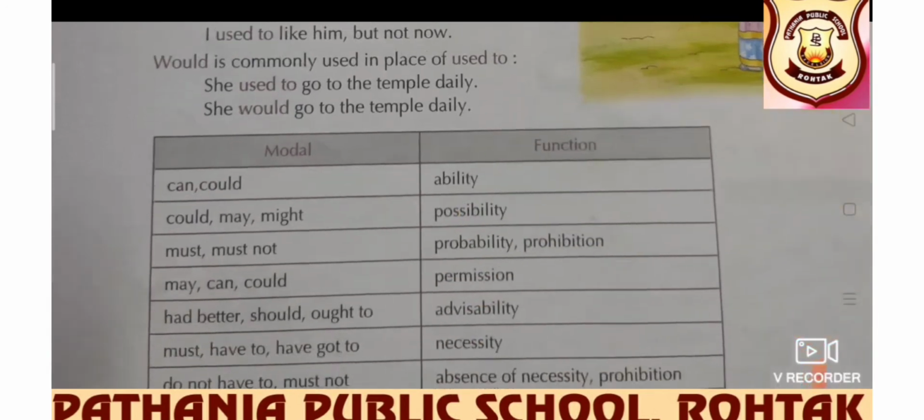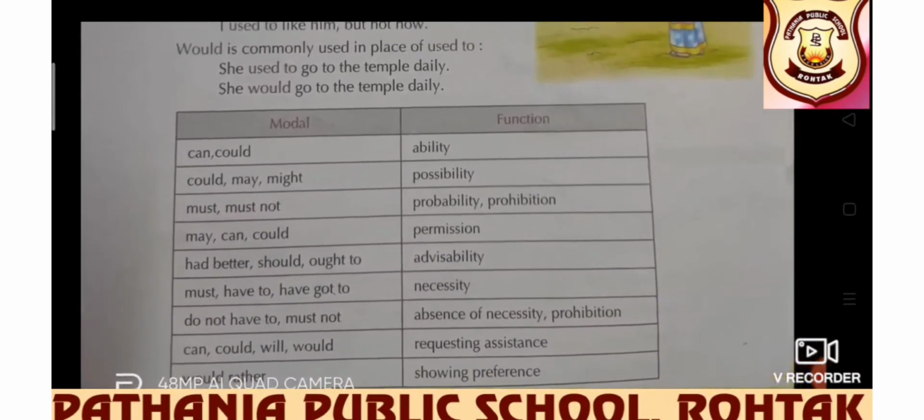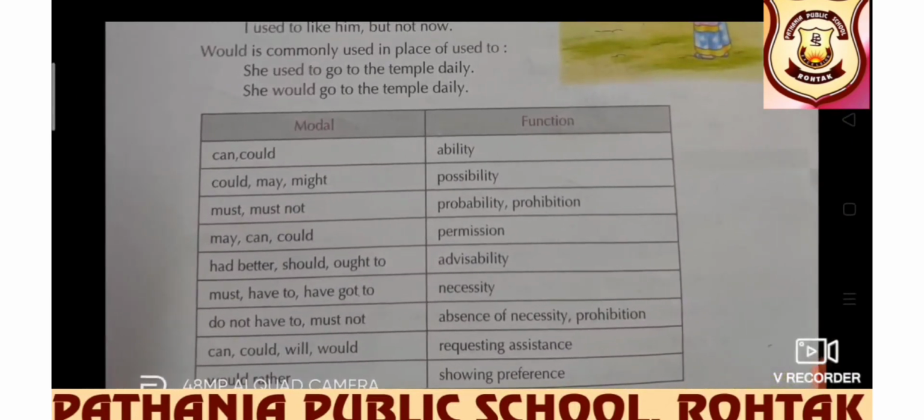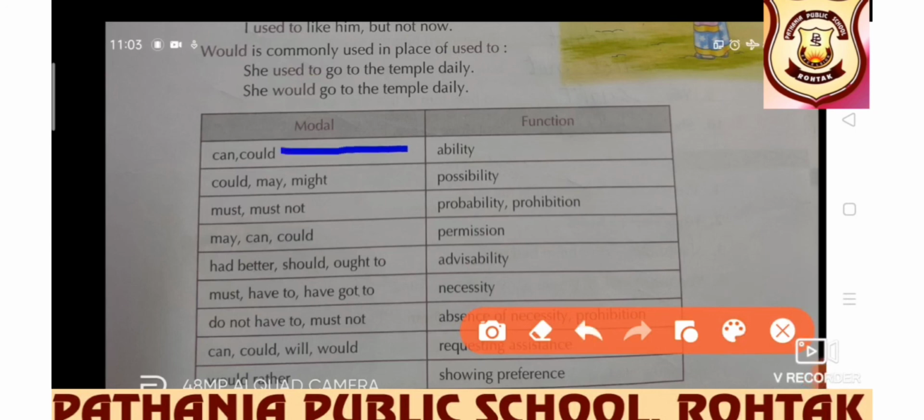Now students, in this table, clearly all the modals have been given and their usage also. I would suggest you to go through this table and use the modals very wisely, like can and could. Of course, there will be a difference of present and past, but they show ability. What is their function? To show ability. Could, may, might: possibility.